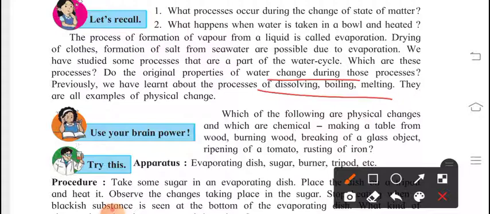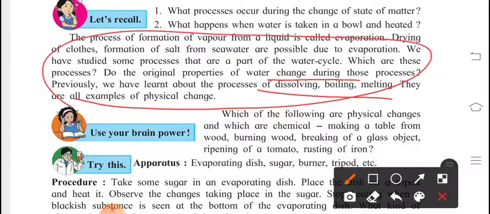Boiling means water is heated and after boiling it evaporates. Melting means ice melts. All these processes happening with water are examples of physical changes. So whenever you define physical changes, you can give many more examples.